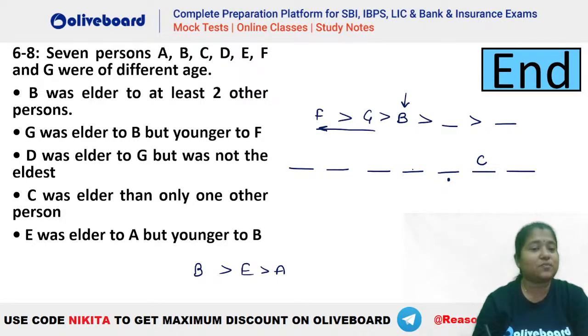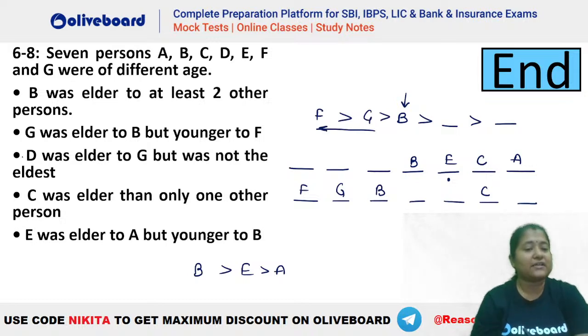Let's say if we place your B here. Okay, let's try 7 people. 1, 2, 3, 4, 5, 6, 7. Okay, let's say we take your B here. So if B is this person, then E and A will be here. No issues. You can see this is a possibility. Similarly, let's say if we have your B here, then E and A can be after him, and you can see F has to be greater than G. So in this case, F and G will be like this.